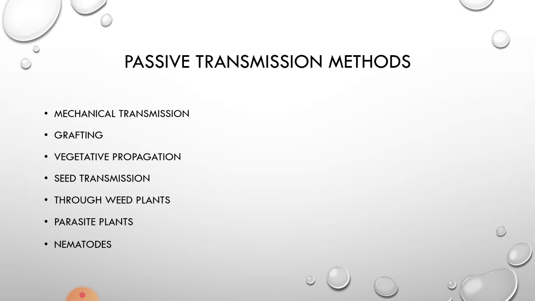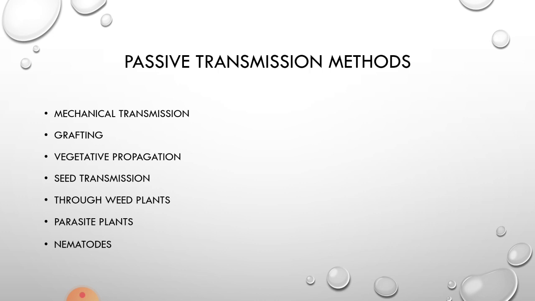That means viruses cannot get transmitted on their own, but with the help of other factors, maybe like air, water, mechanical means, grafting practices, vegetative propagation methods, seeds, weed plants, parasite plants, nematodes, fungi, and insects. These are some of the vectors or factors by which viruses get transmitted. Hence, viral transmission is called a passive transmission.